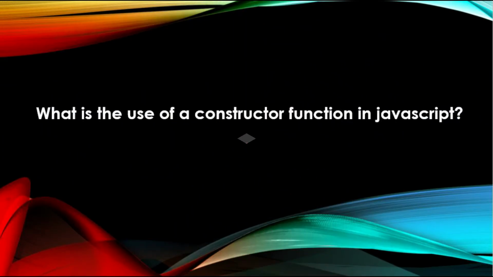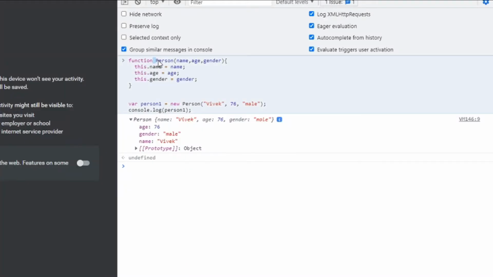What is the use of constructor function in JavaScript? Constructor functions are used to create objects in JavaScript. If you want to create multiple objects having similar properties and methods, constructor functions are used. Name of the constructor function should always be written in Pascal notation. Every word should start with a capital letter.